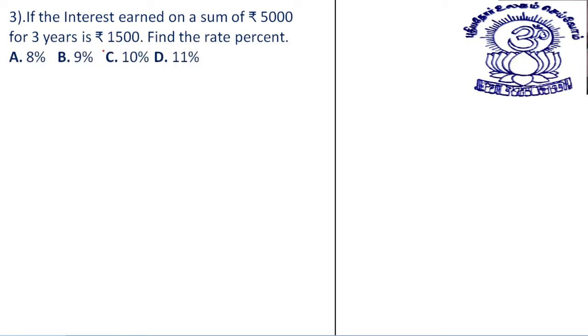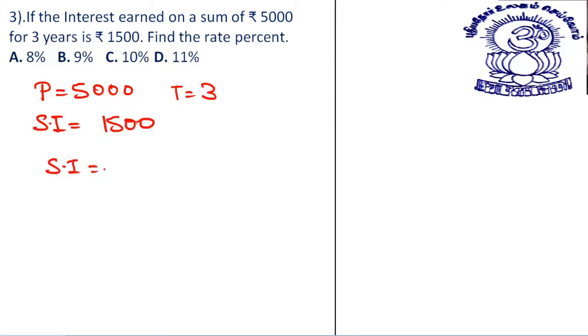If the interest earned on a sum of rupees 5,000 for 3 years is rupees 1500, find the rate percent. Let's look at it. Principal 5,000. Time is given to us as 3. We need to find the rate if the simple interest is provided as 1500. Okay, students. See, what is the formula? Simple interest is equal to principal into rate into time divided by 100.